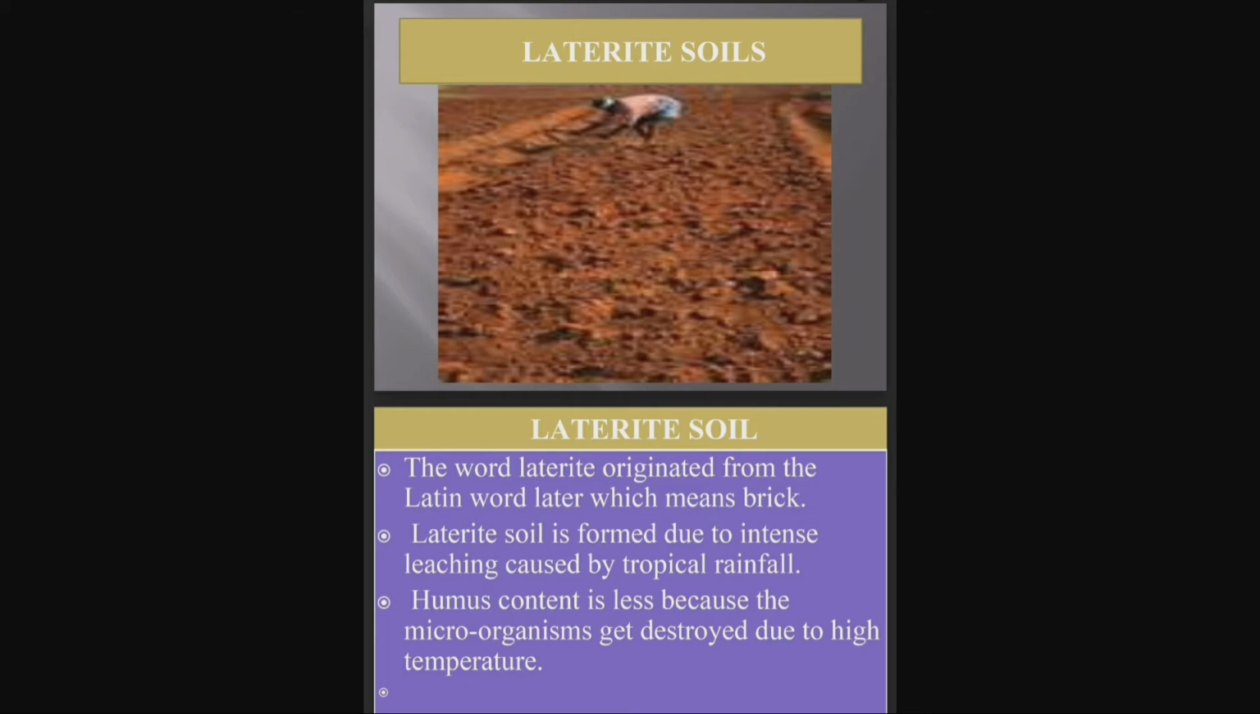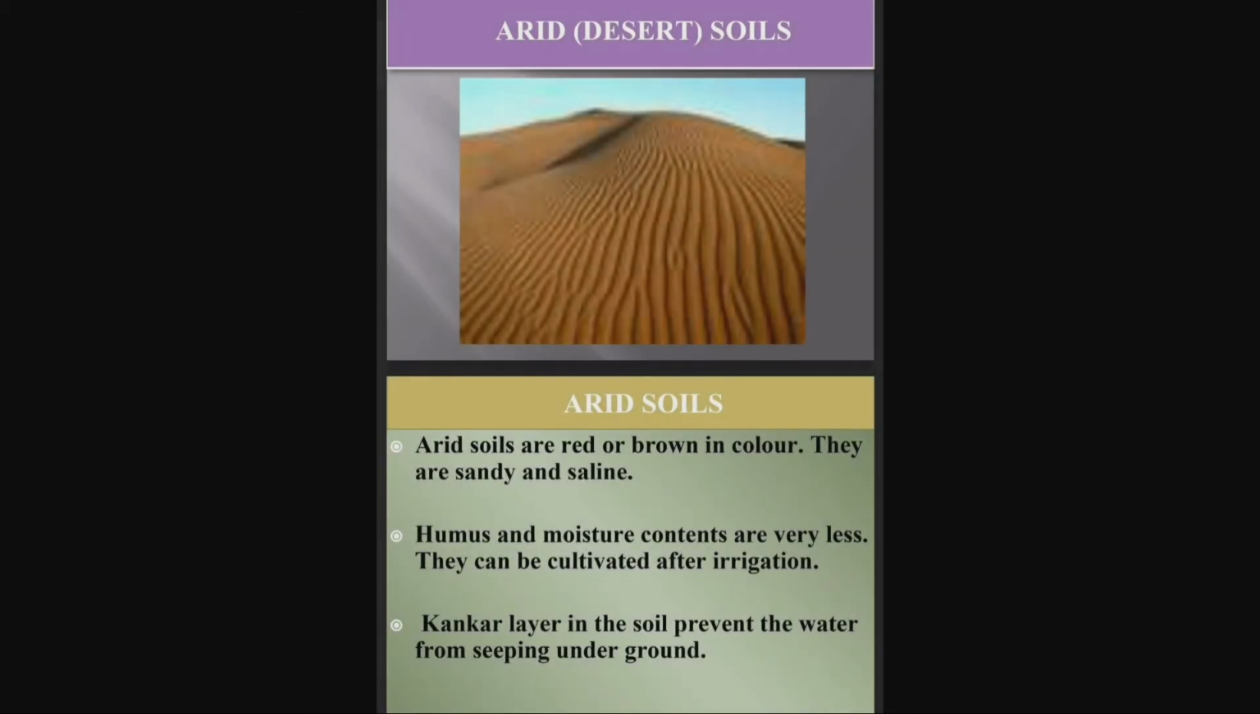From laterite soil. Children, another classification of soil is arid soil. The arid soils are red or brown in color. They are sandy and saline. Humus and moisture content are very less. So they can be cultivated only after irrigation.